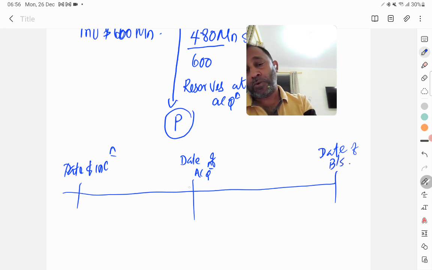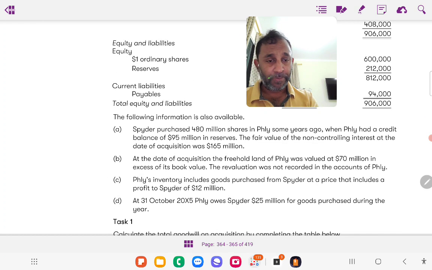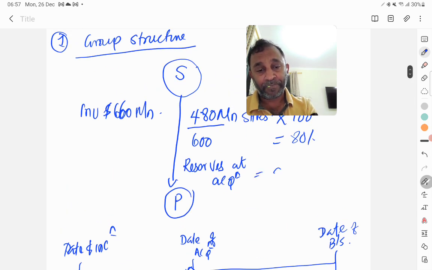So on the date of acquisition, the reserves of the subsidiary are how much? They say that when Piley had a credit balance of 95 million. So that is one piece of information that we need here.